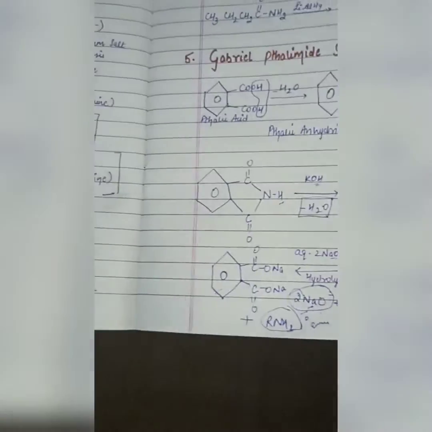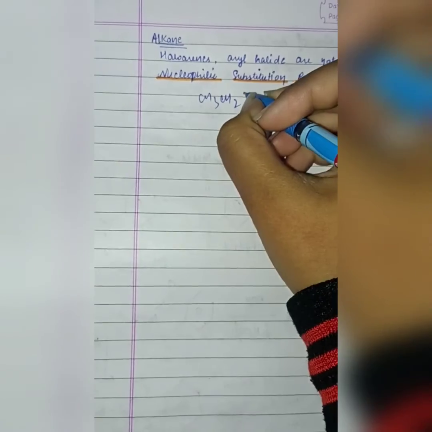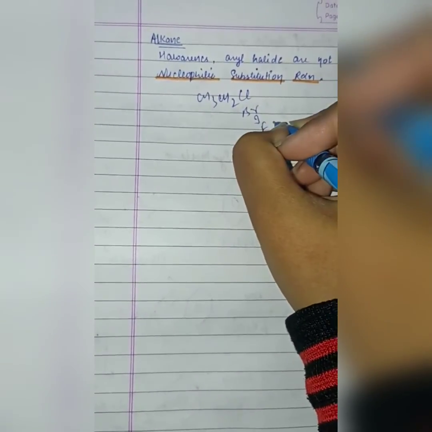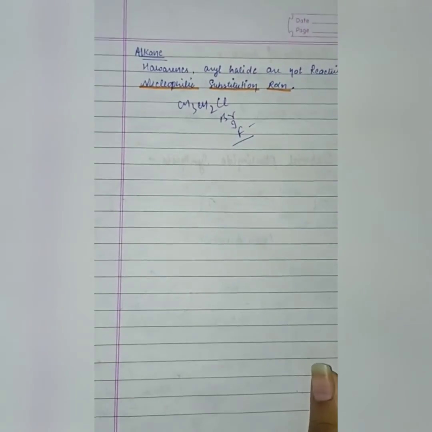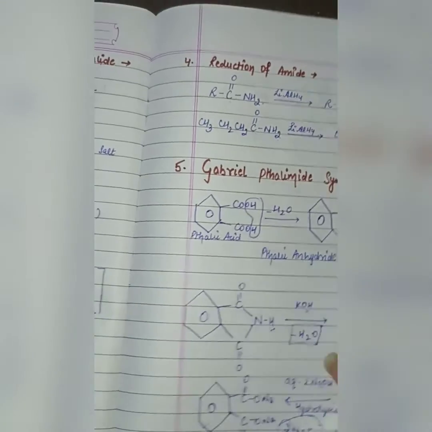So we take only the alkane part, that is CH3, CH2. Any halide, meaning chloride, bromide, iodide or fluoride, you can take, and this whole phthalimide reaction gives us the primary amine. These 4 reactions give us the primary amine.